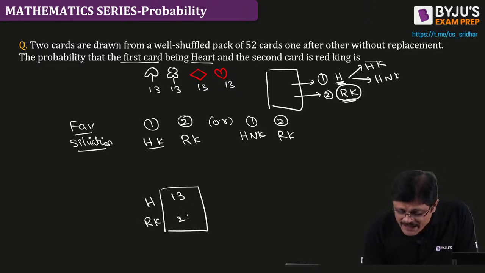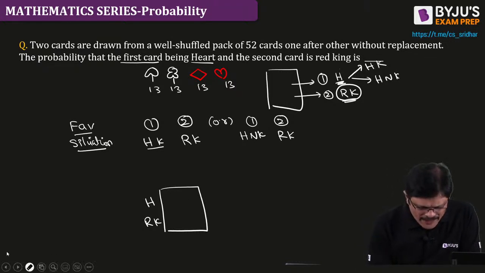There are 2, one is here and one is the other one. Am I clear? We need to understand that point carefully, my dear friends. Now I will remove this.